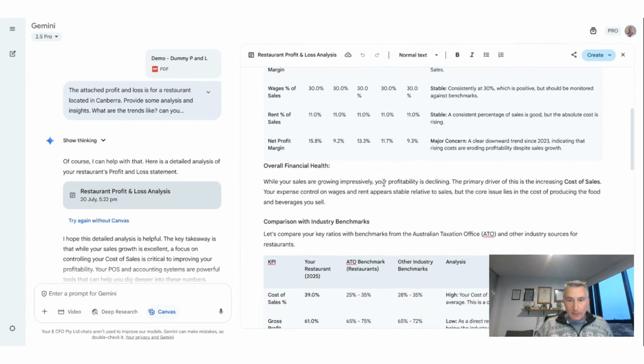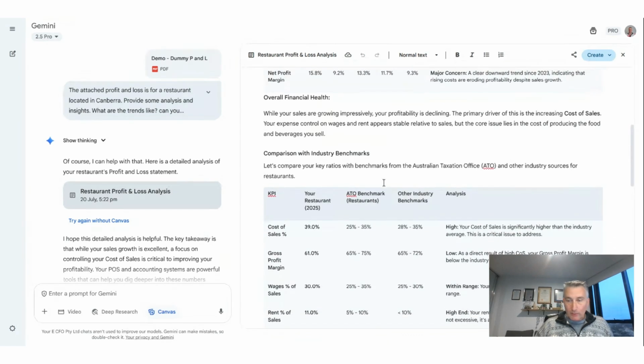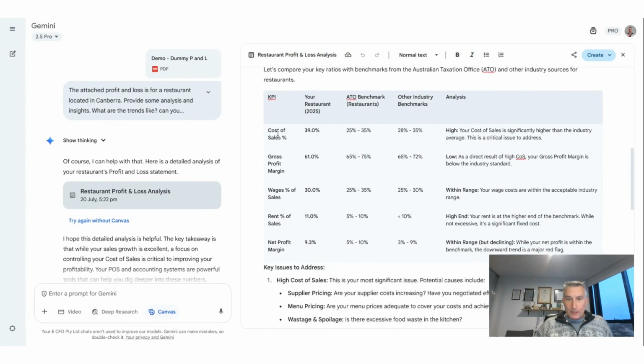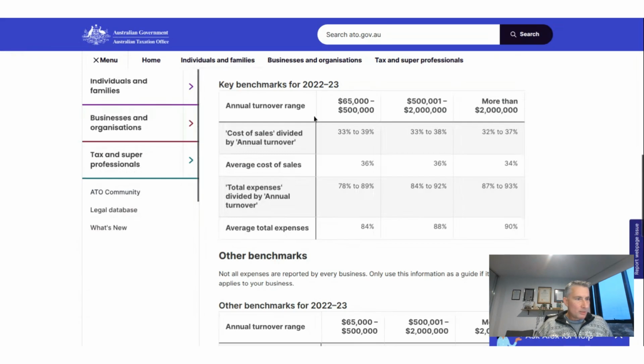I'm going to get to the benchmarks in a minute because this is where I want to see how well it goes back to the ATO website that I didn't give it. I just said compared to ATO benchmarks. So you can see here that the ATO benchmark for restaurants is telling me between 25 and 35%. And it should be between 33 and 38% for this thing I've just given it. So it's not far off. It's pretty close enough actually, but it's not quite right.